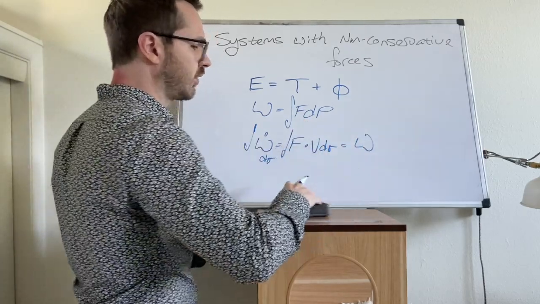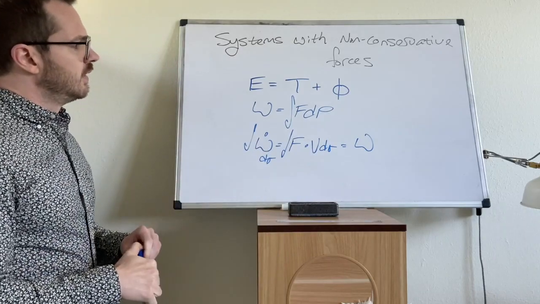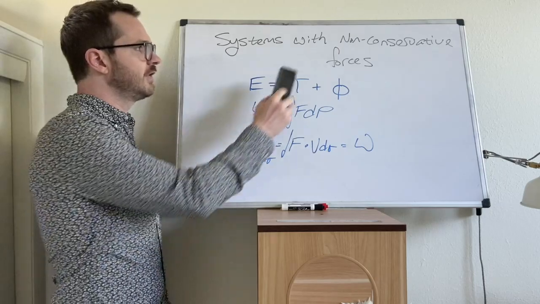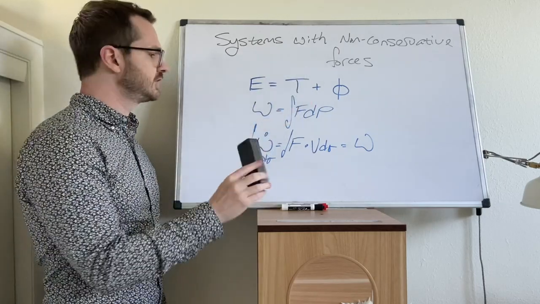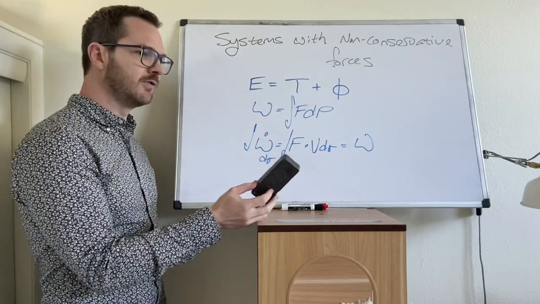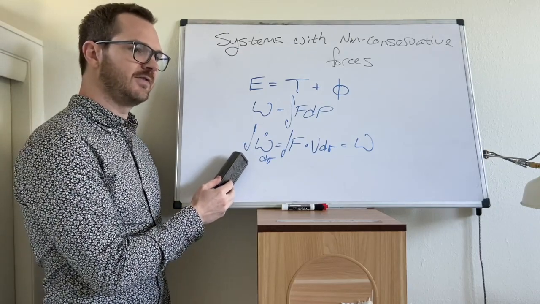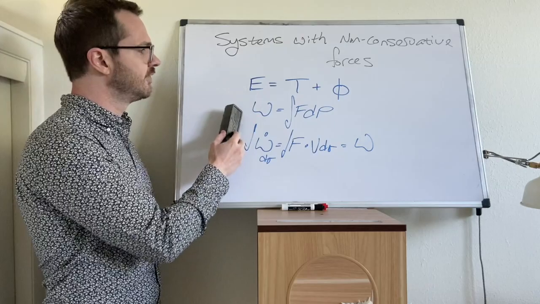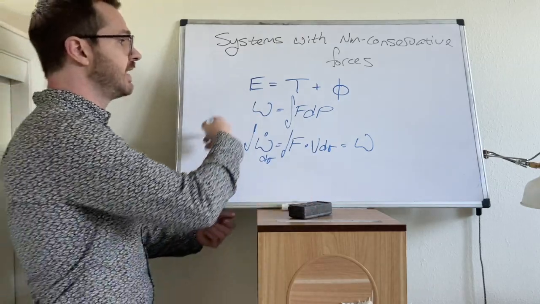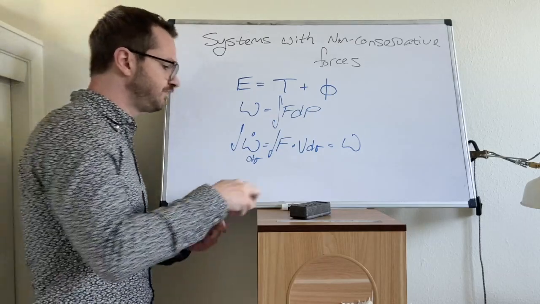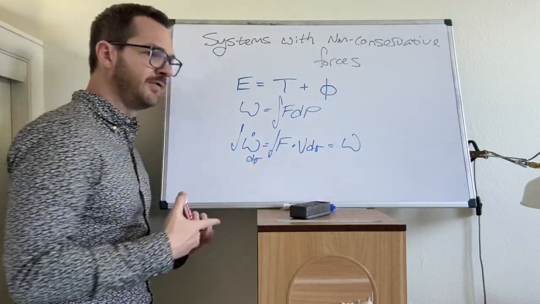That'll still give us work. Okay. So what you can do is take all of your non-conservative forces, things like friction, actuators, motors, things like that, and calculate the work done on that system by those non-conservative forces, and then add them to this equation. Now, when you add them to this equation, you do have to be mindful about signs.